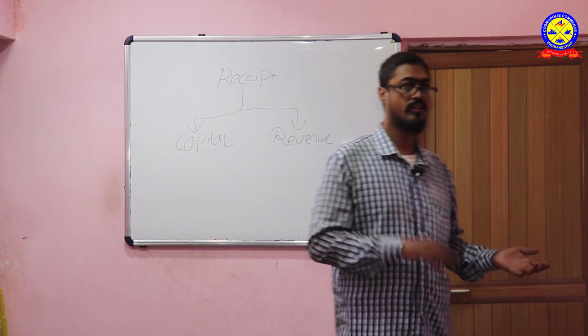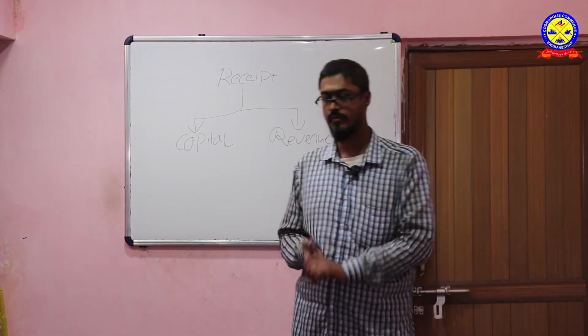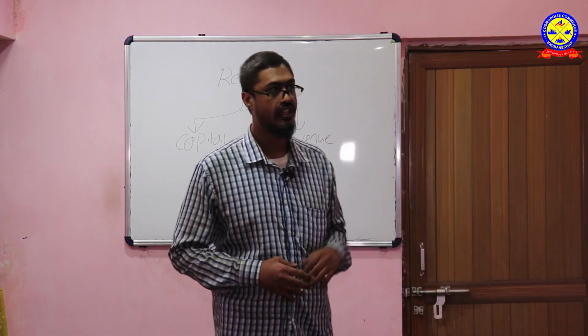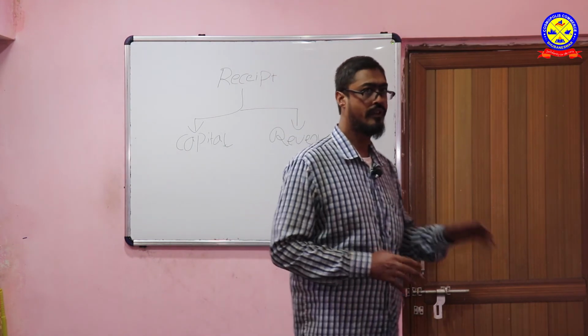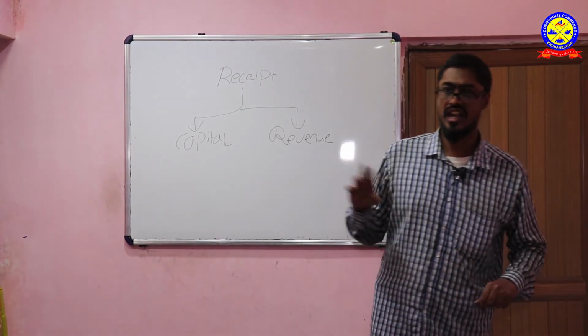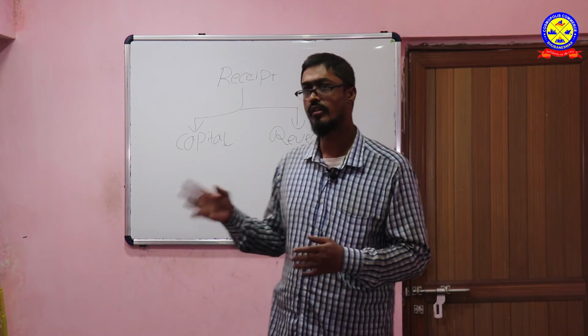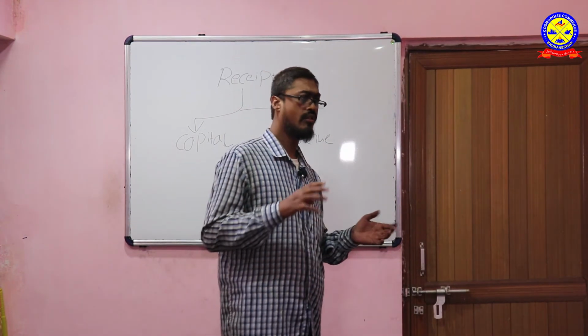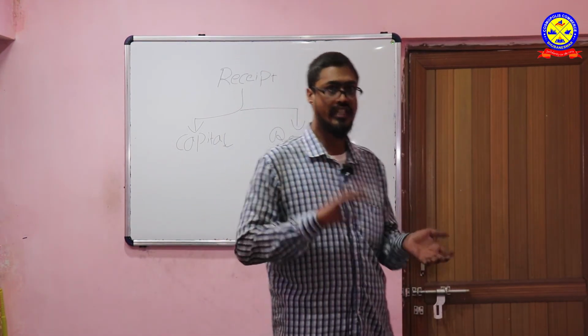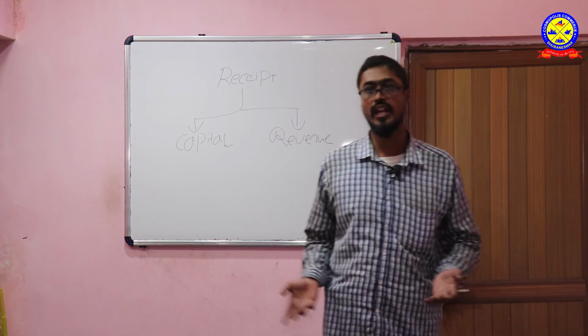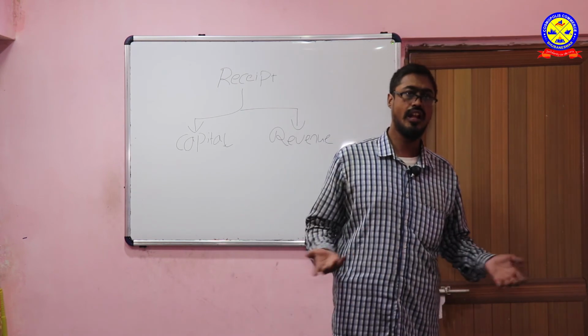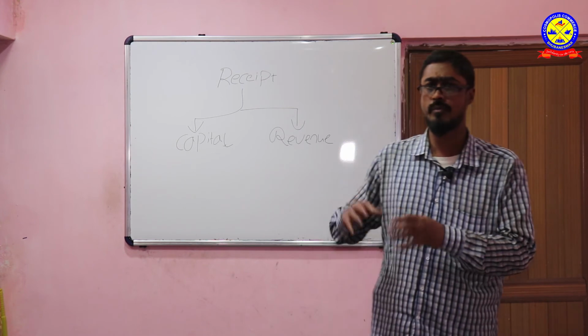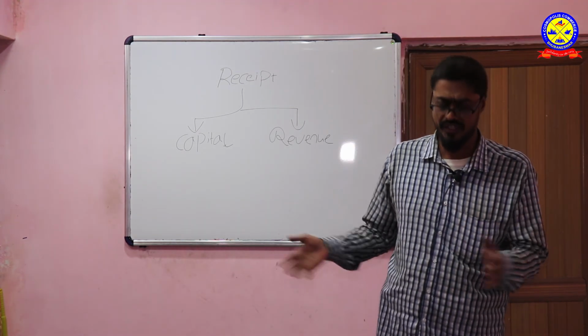Suppose this financial year I had a profit of 50,000 rupees, and next year I'm going to have a profit of 1,50,000.